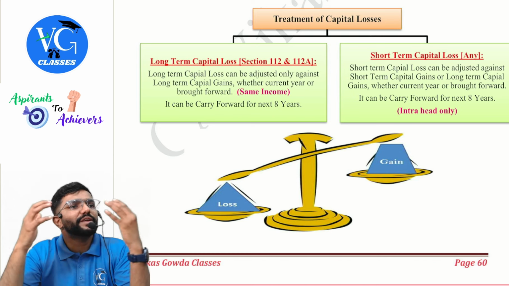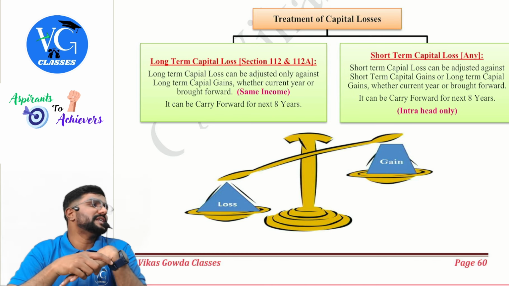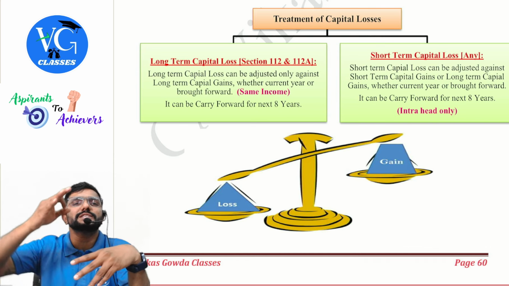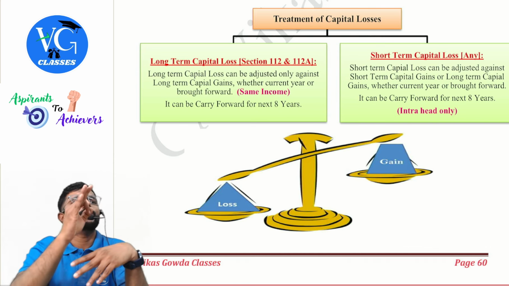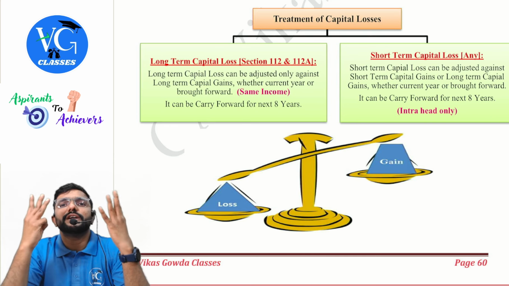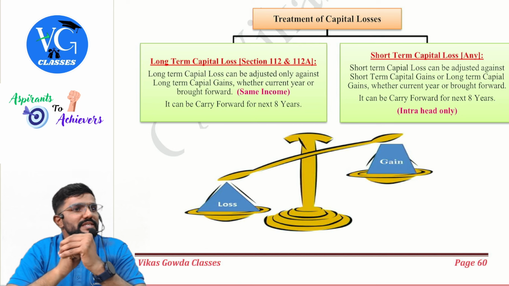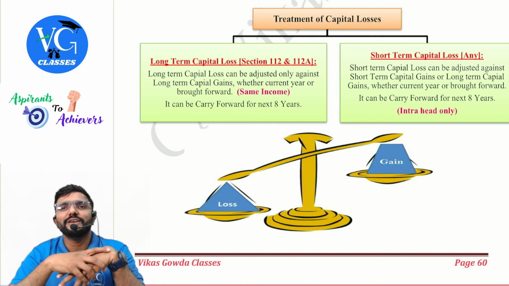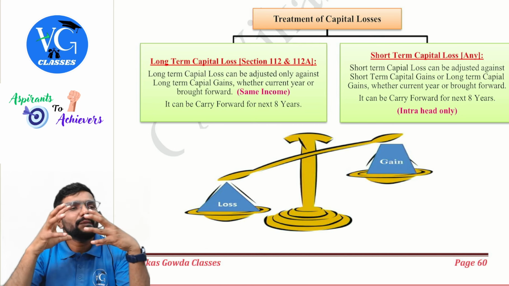Even when you carry forward, you can adjust only within the same head. Next, a long-term loss can be adjusted only against long-term gain. If not, carry it forward for the next 8 years. When you carry forward also, same story. So keep it simple. Capital gains loss, even though it is a current year loss, can never go outside the head, guys.